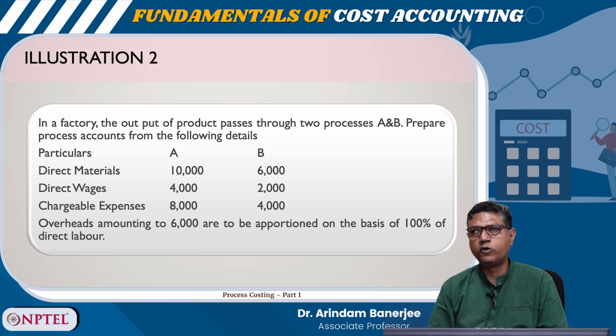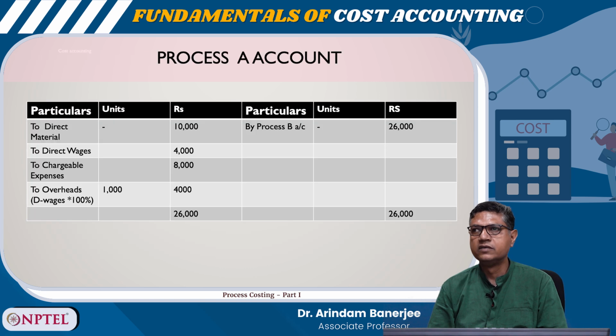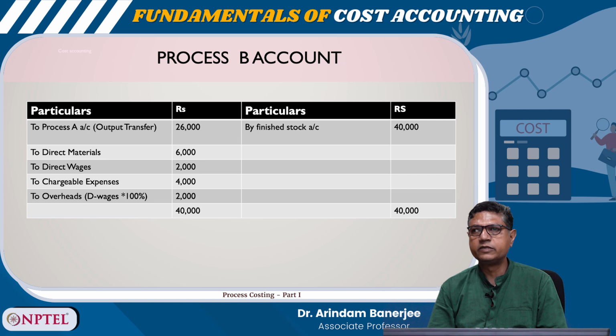So, we can create a process A account where direct material is 10,000, direct wages 4,000, chargeable expenses 8,000. So, to overheads, it is 4,000. So, process B transfer is total 26,000. Then I am transferring process A into process B, the 26,000. So, process B debit is 26,000, then again material is added of 6,000, direct wages 2,000, chargeable expenses 4,000 and overheads 2,000.